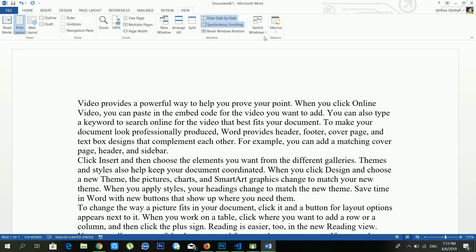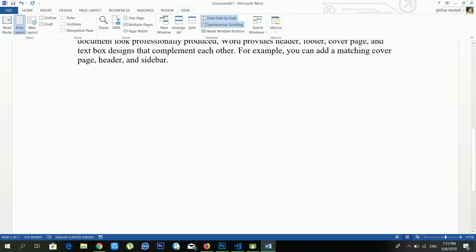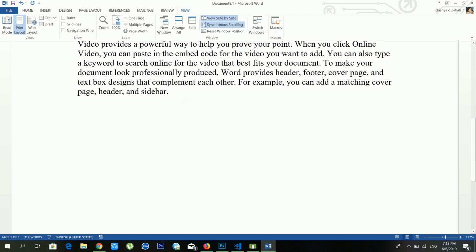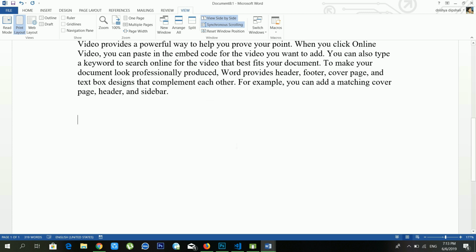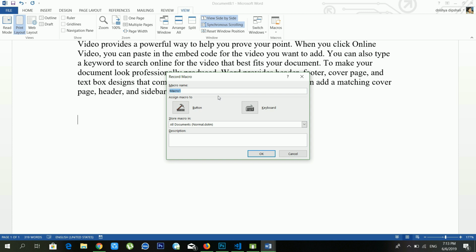So another option is macros. It is one of the useful options of Microsoft Word. If you want to use a macro, first of all you have to record a macro. Just go to record macro, and from here you have to put the name. So I am giving this one the name page trial. Okay, and you have to choose the keyboard. Okay, sorry, it's telling me that it's invalid, so I'm giving this one DDD, and I'm clicking the keyboard.